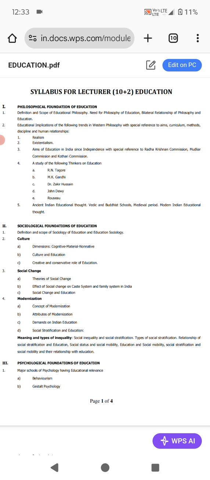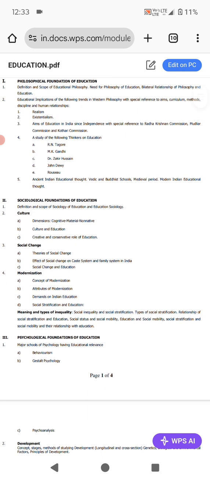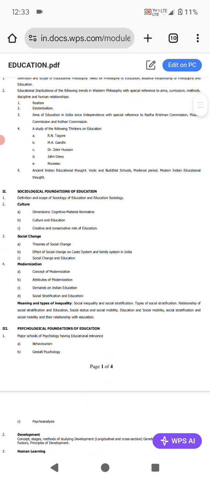Then after that, sociological foundation of education. Very first they have given definition and scope of sociology of education and educational sociology. Both definitions and scope we have to go through. Then second subunit, culture's dimensions: cognitive, material and normative. So we have these three dimensions to study.